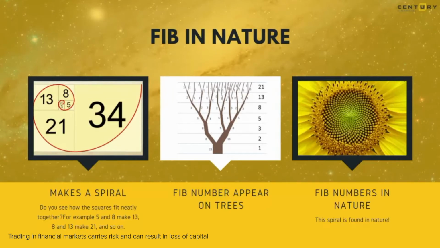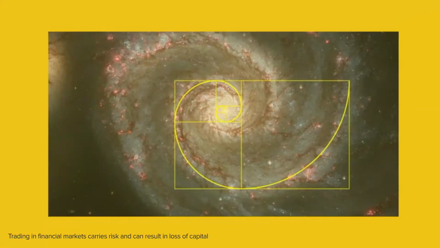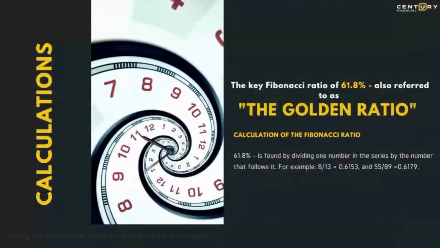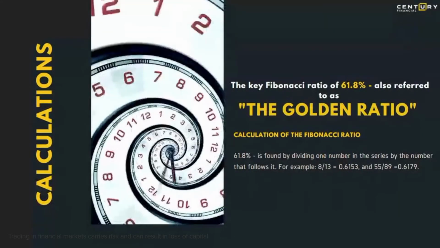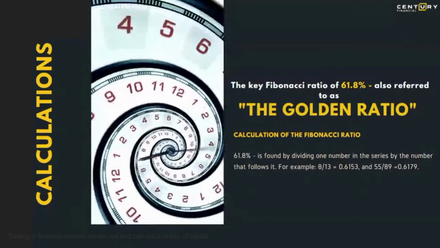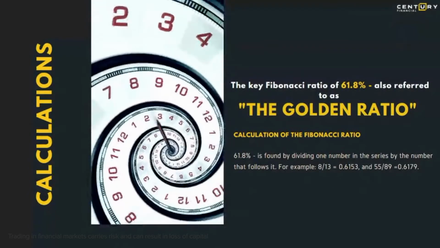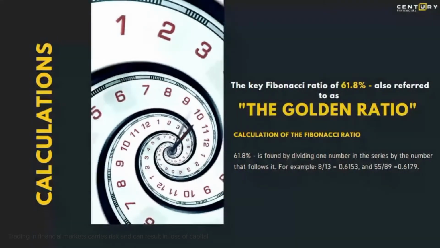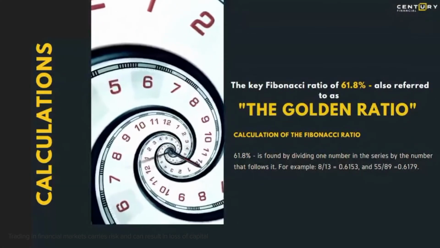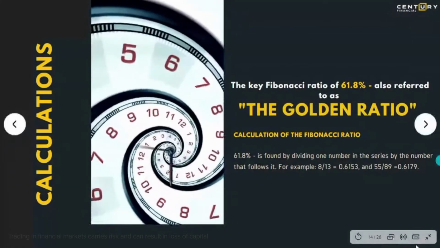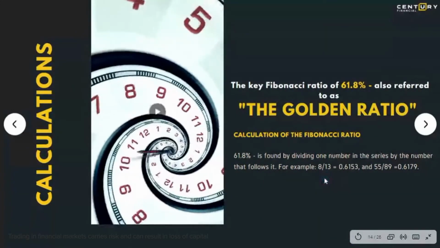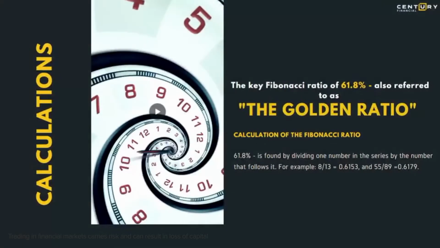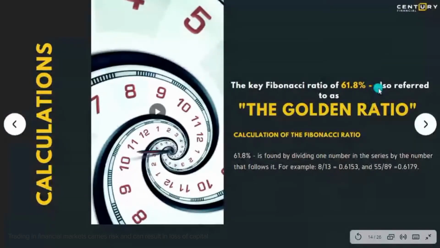Now, moving forward, let me give you what the golden ratio is. Like I mentioned to you earlier, the golden ratio is 61.8. Now, most of you will be wondering, we saw the Fibonacci series of numbers which did not have any 61.8 in it. So the way you derive your Fibonacci ratio is very simple. You take the first number from the Fibonacci series and divide it by the second number and multiply it by 100. So you should get 61.8. Let's take that as an example.